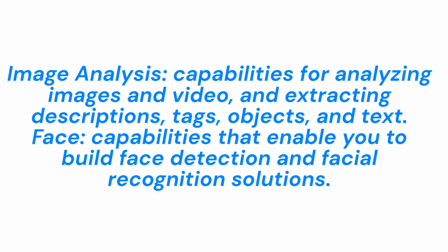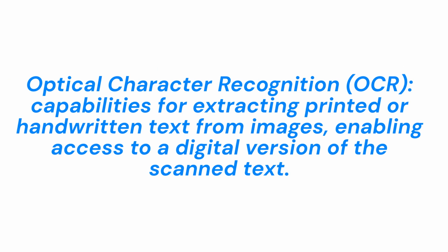Face, capabilities that enable you to build face detection and facial recognition solutions. Optical character recognition, OCR, capabilities for extracting printed or handwritten text from images, enabling access to a digital version of the scanned text.